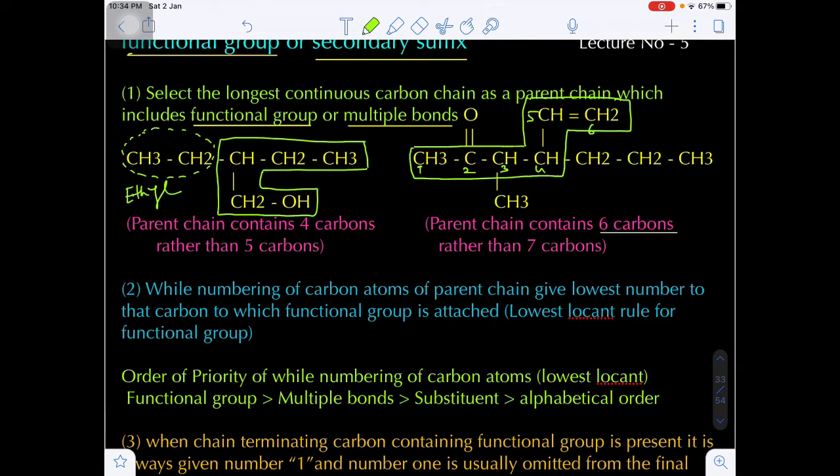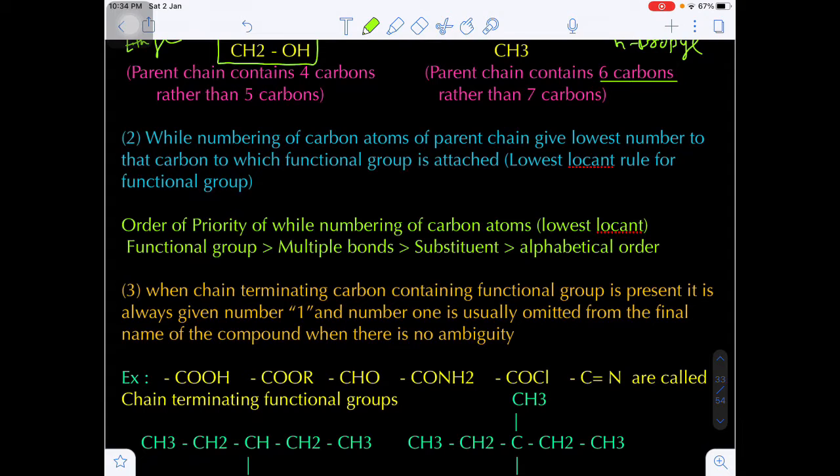Once again I am repeating, while we are deciding the parent chain, it may or may not be longest, but the condition is that it should include the functional group as well as the unsaturation. Are you getting my point? That means the 3 carbons which are present as a side chain are known as N-propyl, C3H7. This is known as what? N-propyl.